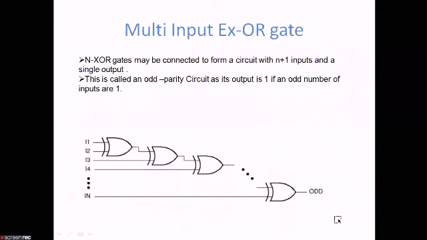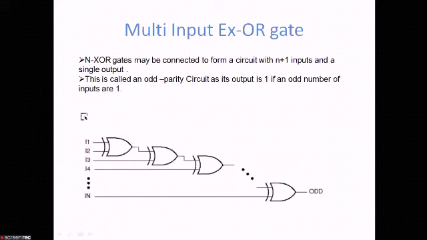The odd parity circuit, in the next lectures, in the combinational circuit lectures, you will be studying about. But here you are having some glimpse that the odd parity circuit is used to check the parity, that is the number of ones, if it is odd or even. For checking the parity, you are using the XOR gate. It is also a very important application in the case of an XOR gate.